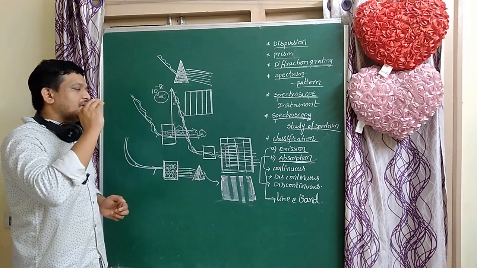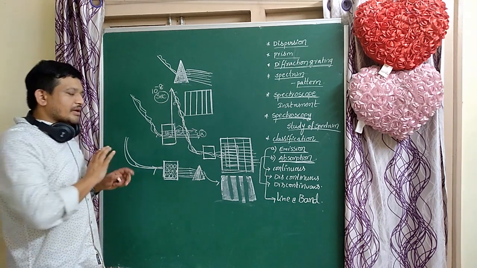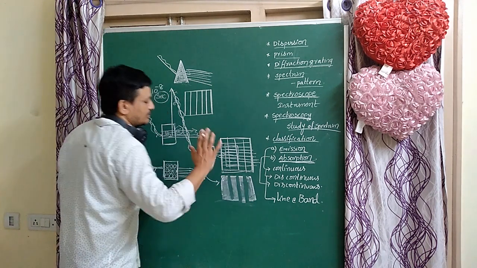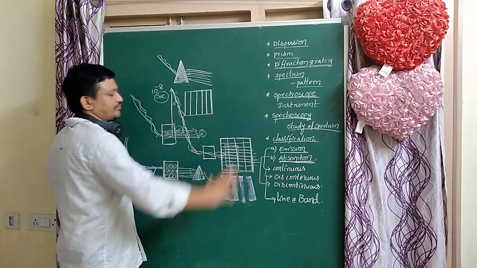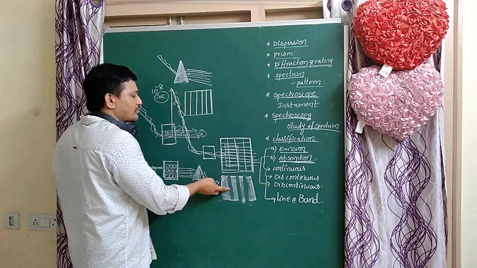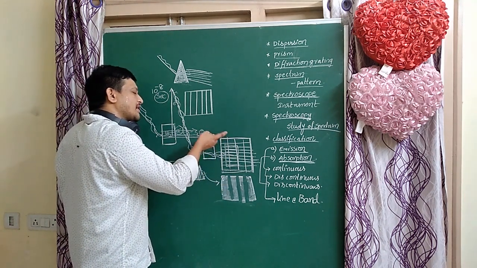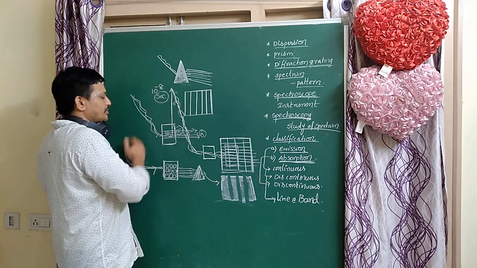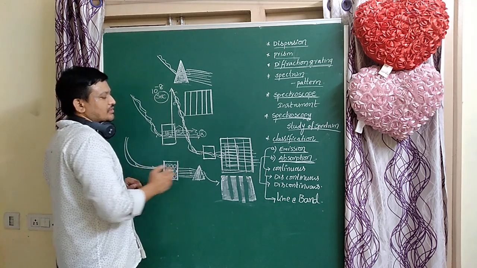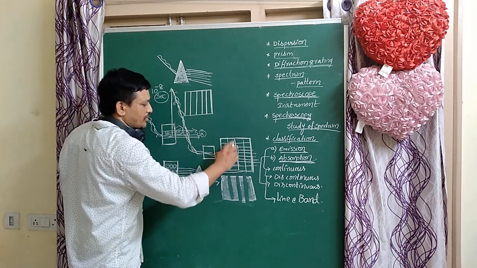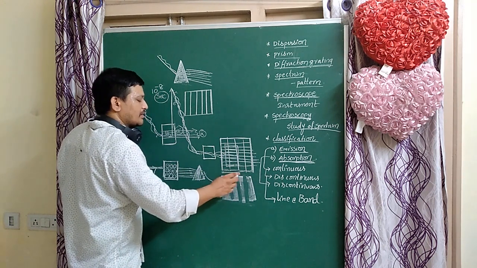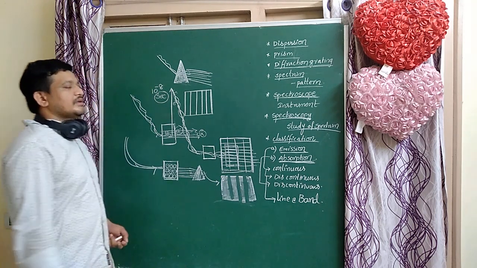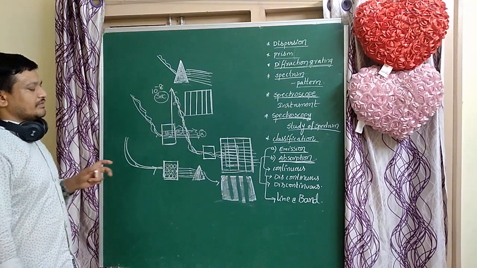The absorption spectrum is a dark spectrum, not a bright one. It is obtained on a bright background. Here the background is bright; there, the background is dark. So this is the negative of that spectrum: the same sample, different radiations, depending on the nature of the radiations. Where bright lines are formed in one, that place appears very dark in the other. That is very important.